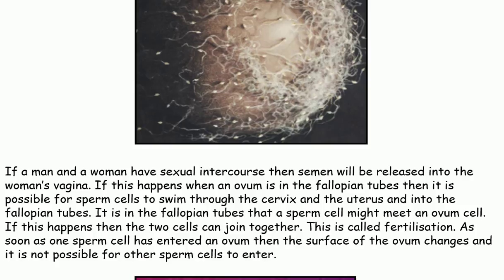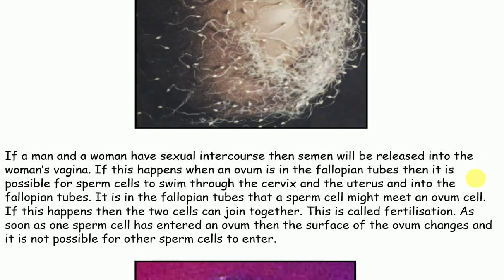If this happens, then the 2 cells can join together. This is called fertilization. As soon as one sperm cell has entered an ovum, then the surface of the ovum changes and it is not possible for other sperm cells to enter.